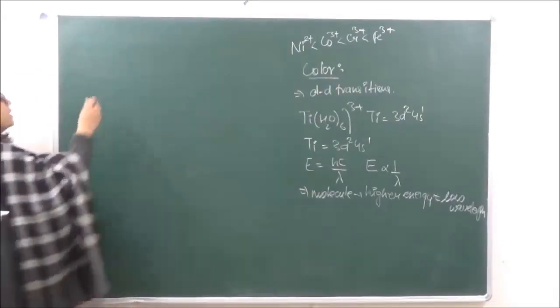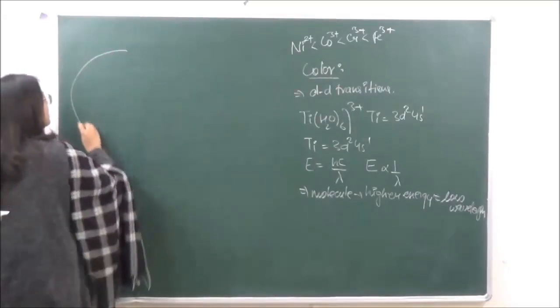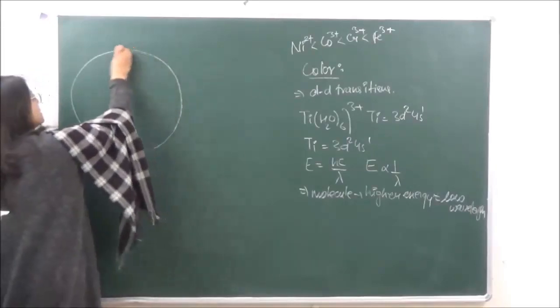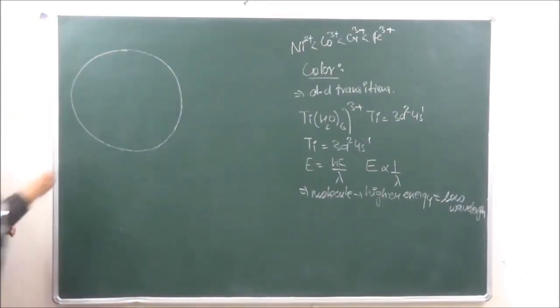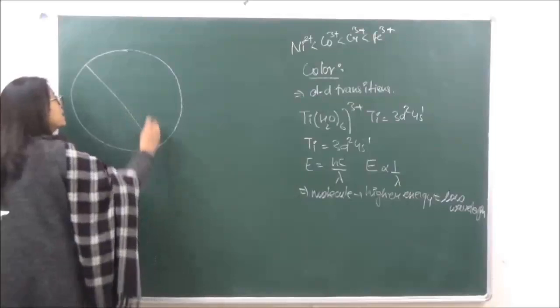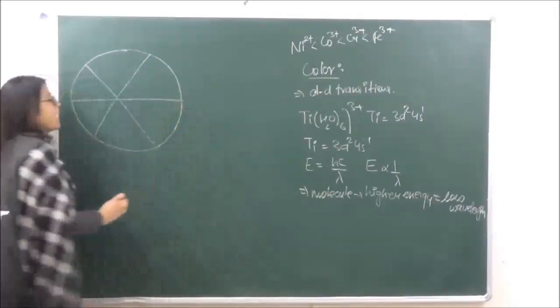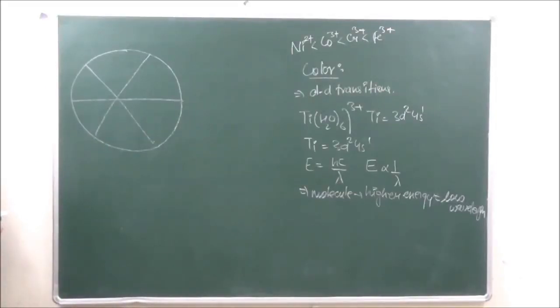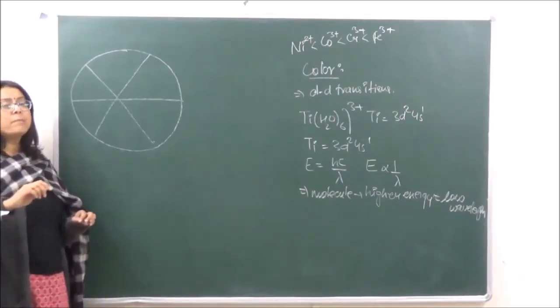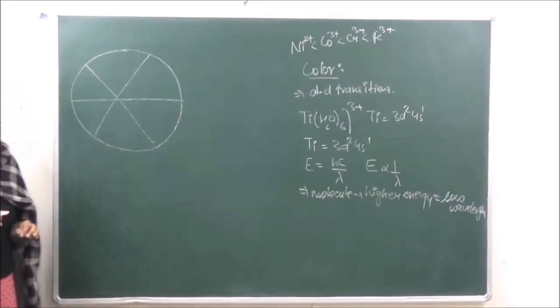Okay, so we are saying over here there is a color wheel which has been designed, which shows that if any coordinate complex is absorbing radiation of higher wavelength, it is going to emit radiation of lower wavelength. ठीक है?